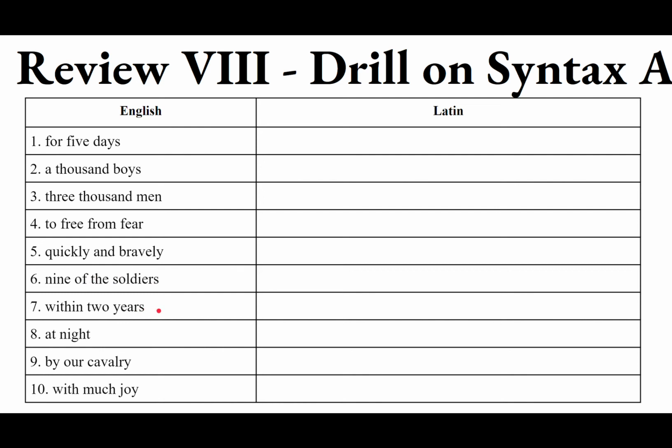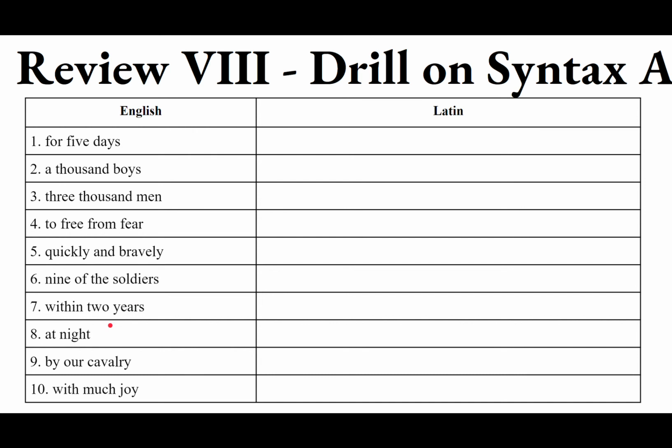Within two years. That is not duration of time. We're not showing how long the action occurred. That would be like number one, accusative of duration. This is within that time span. So this is ablative. Ablative of time within which. We want duobus annis. Make sure that annis is the plural of annus, annia, masculine. Duobus annis. Within two years.